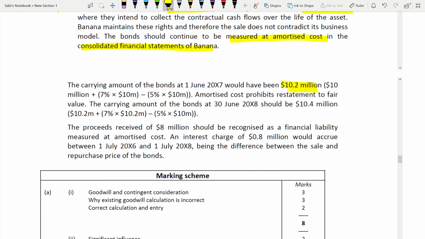So 10 plus 0.2 is 10.2 million. Please understand how.